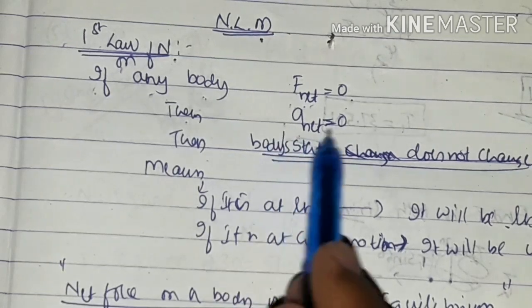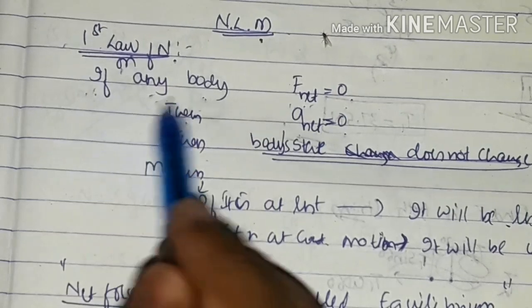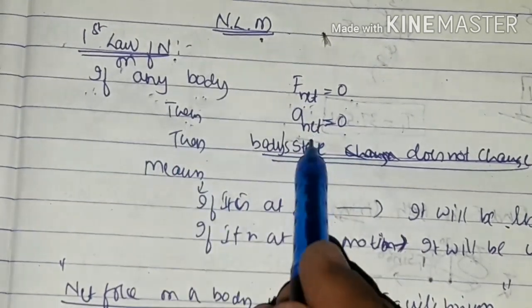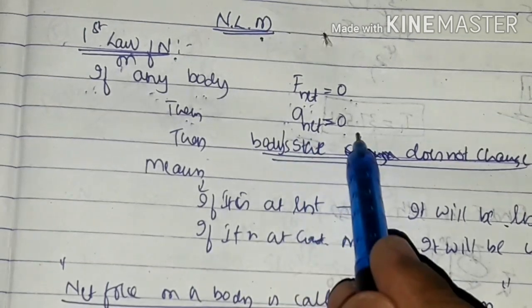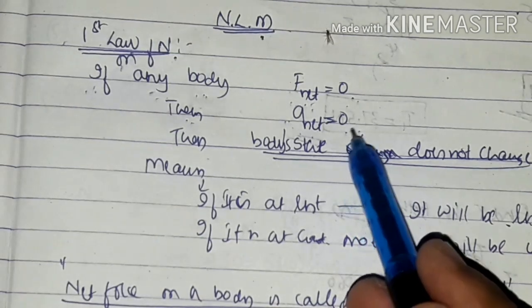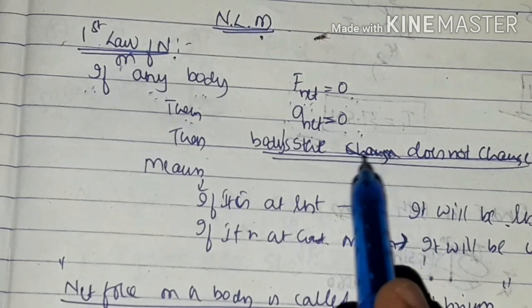Net acceleration on that body is also equal to 0. I repeat, if the net force acting on any body is equal to 0, then net acceleration is equal to 0. What do you mean by acceleration equal to 0? Acceleration equal to 0 means that the body is moving with constant velocity.